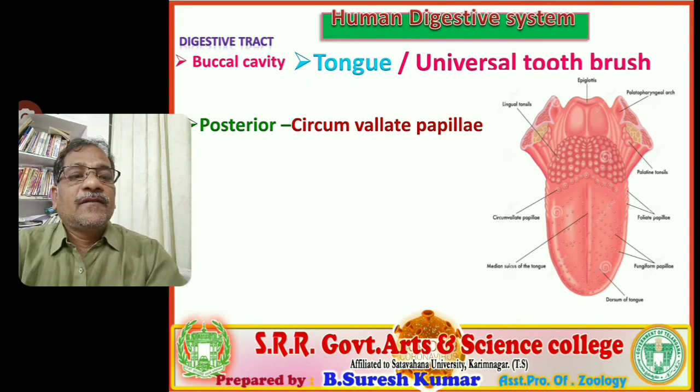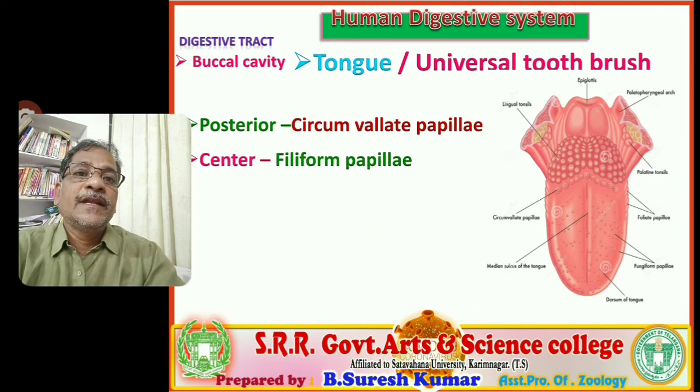Next, if we observe these papillae or taste buds, the human tongue possesses four variants of taste buds located in different regions of the tongue. You observe this visual, nodule-like structures are present. First, the posterior end. Posterior means the back side of the tongue. At the posterior end of the tongue, prominent circumvallate papillae are present, in a V-shaped or semicircular, semi-lunar shaped arrangement at the backside. That is circumvallate papillae.